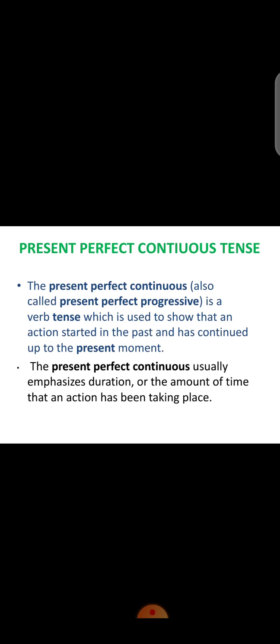So first of all, let me explain to you the definition of present perfect continuous tense. The present perfect continuous tense is also called present perfect progressive. It is a tense which is used to show that an action started in the past and has continued up to the present moment. Means if you started an action in the past but you are still doing it in the present moment, that is present perfect continuous tense.